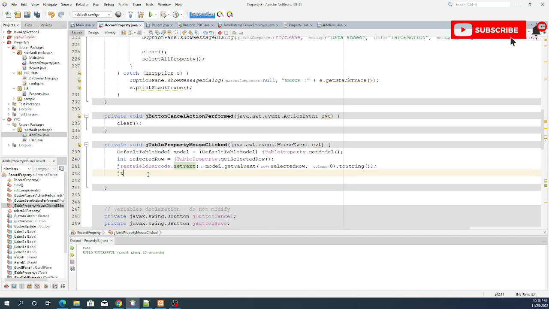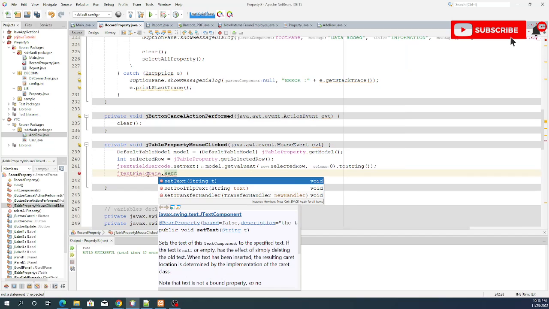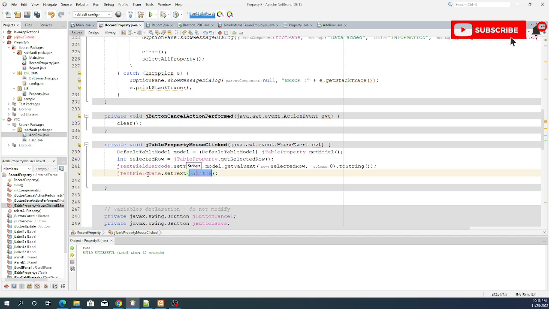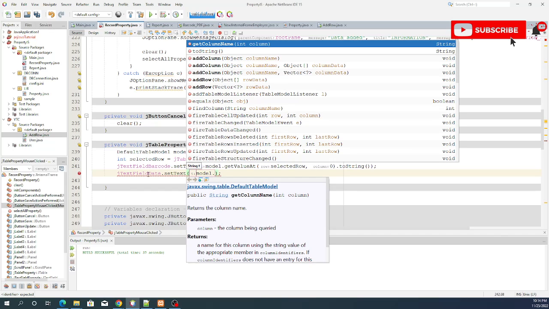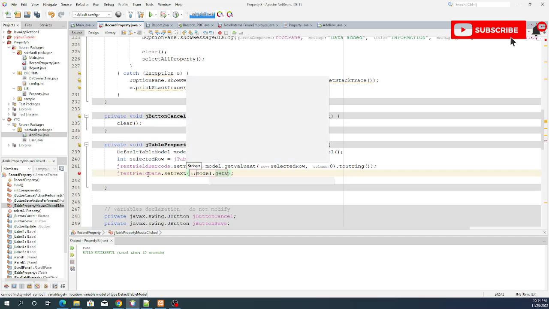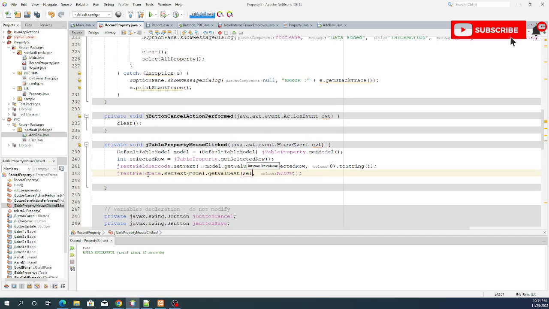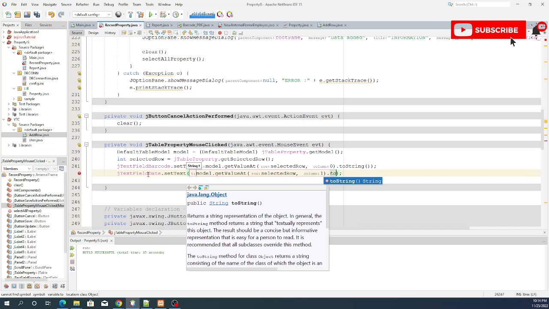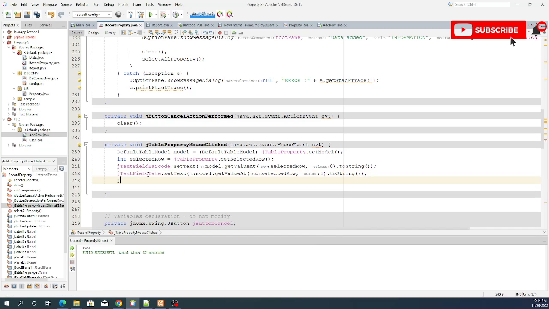JTextfield date that set text model that get value at selected row that one that to string. Okay, JTextfield, anong sunod?